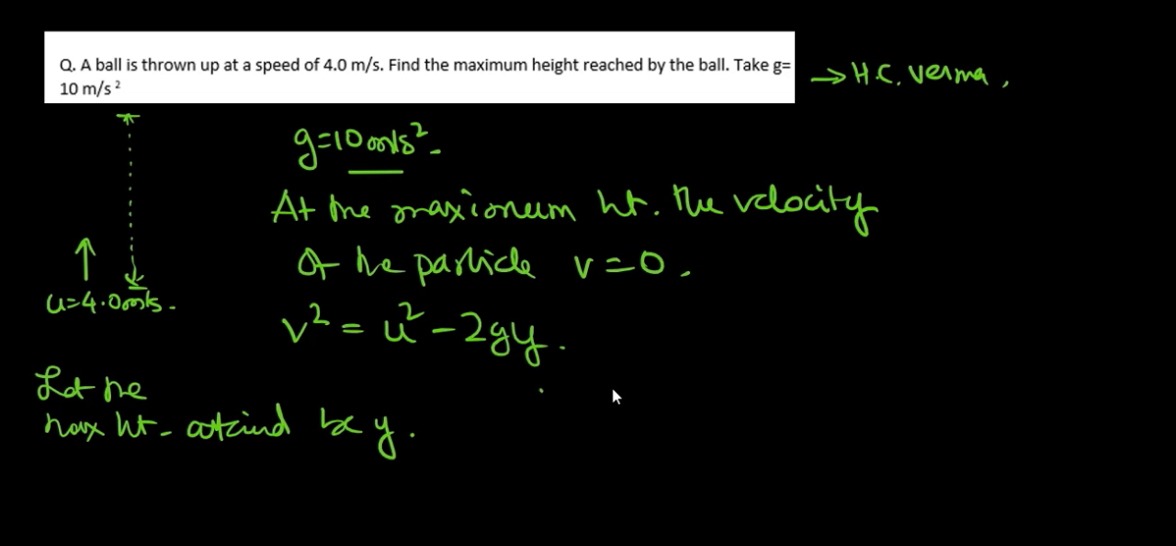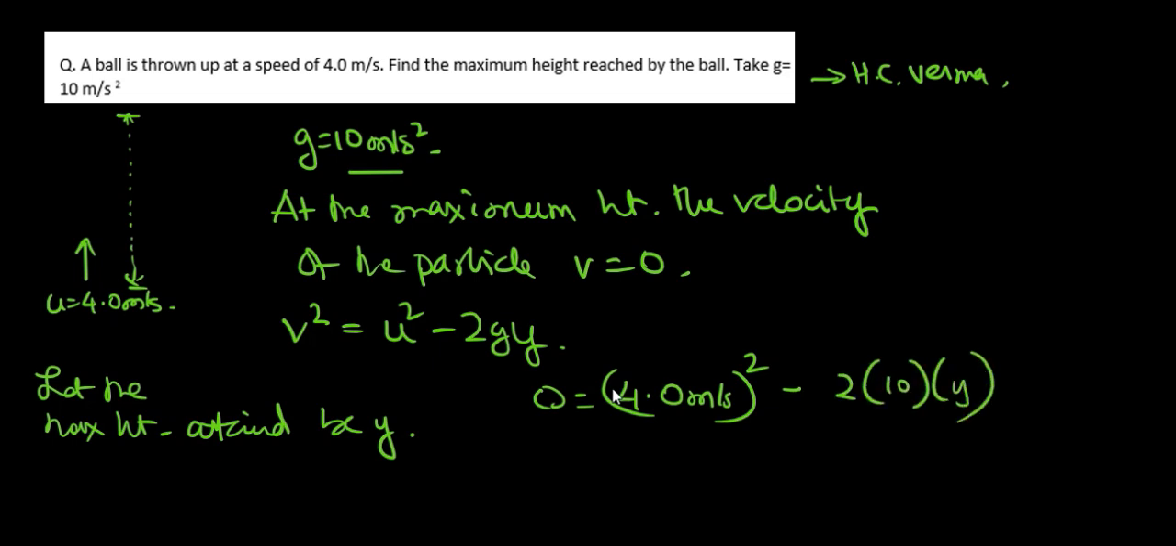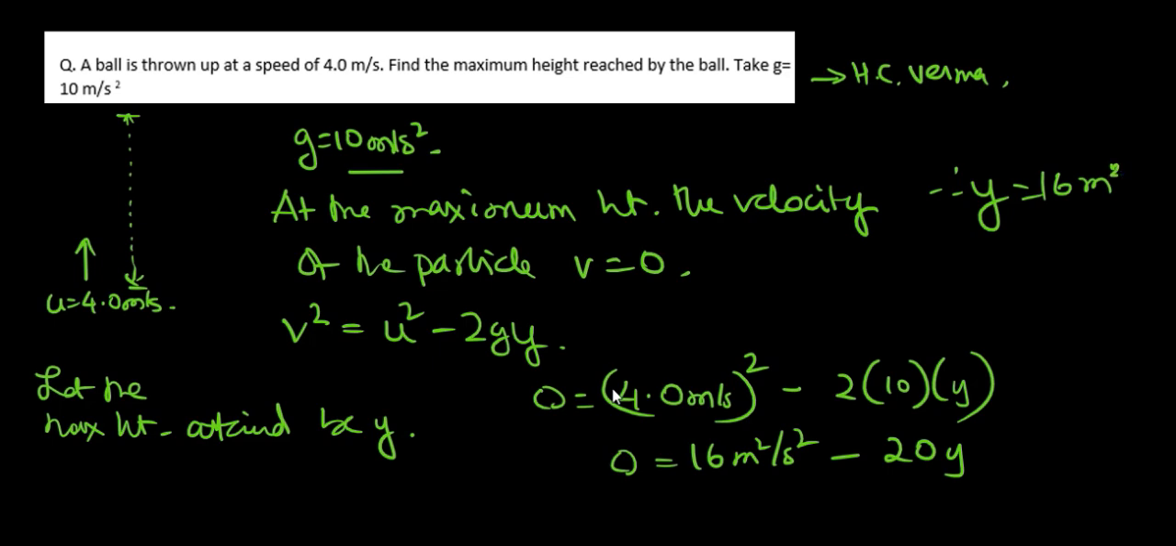Now v square is basically 0 because the final velocity is 0. u square will be 4 meter per second squared minus 2g, that is 10 into y. So this is going to be 16 meter square per second square minus 20y. So y is equal to 16 meter square per second square by 20.